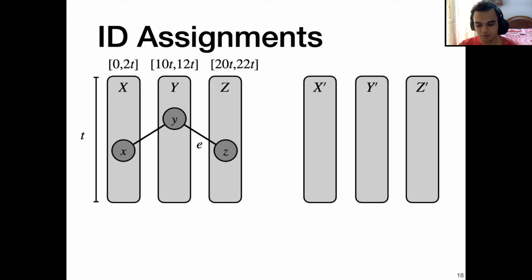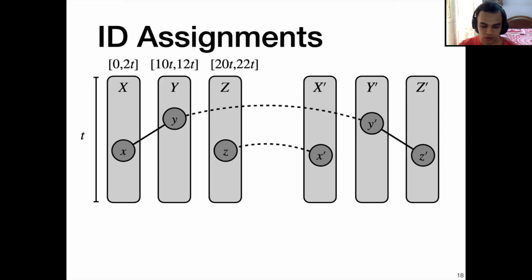We consider a triple X, Y, Z, and the edge E is labeled as YZ. And for the corresponding triple X prime, Y prime, Z prime, the edge E prime is X prime, Y prime. And the edges E and E prime are crossed as shown.